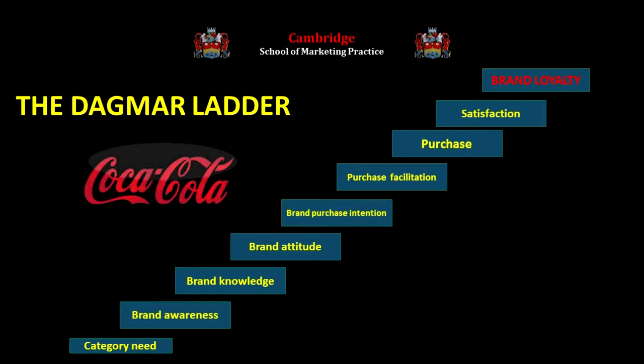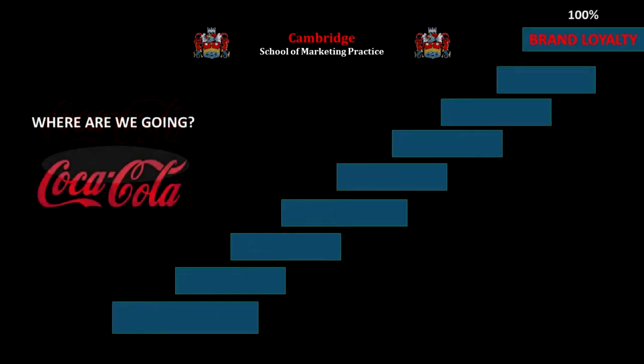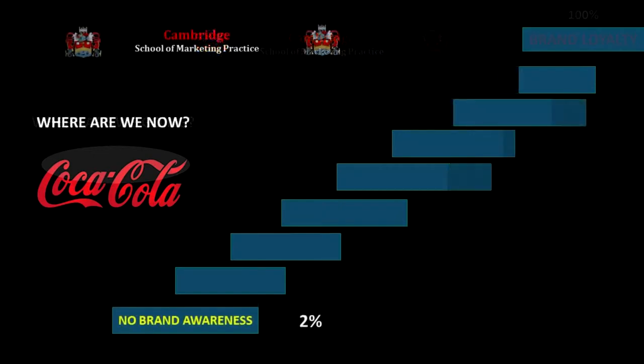Say, setting objectives for Coca-Cola. Our goal is, of course, 100% customer loyalty. That may take a bit of doing even for Coca-Cola. So first we need to know where Coke customers sit right now. We're going to have to do a bit of guessing. We don't have access to Coke's research data, but we'll guess that Coke has a very low category need. Can't be many people who know there's a cola category out there but haven't heard of Coke.